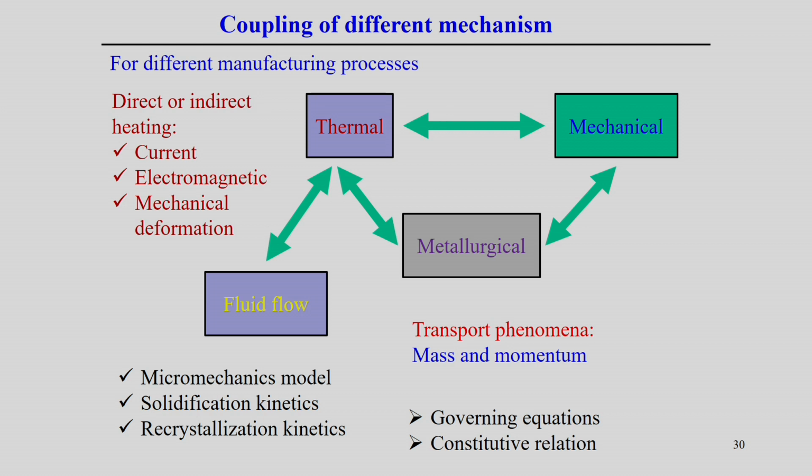Apart from that, direct mechanical energy we can use in solid state deformation or manufacturing processes. So, these are the different ways, direct or indirect, in which different heat sources are required to generate heat, and then we can develop different manufacturing technologies.